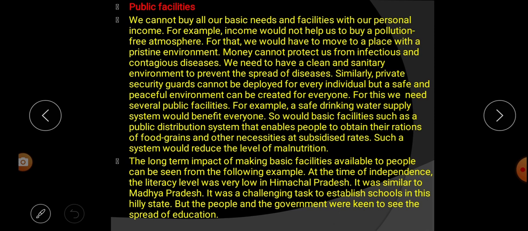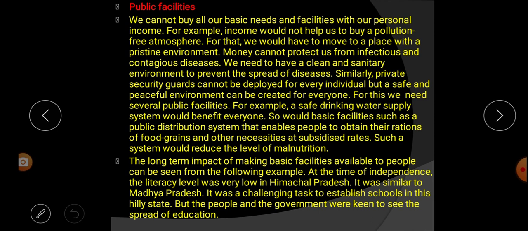Even if we have more money or good income, through that money we cannot purchase a pollution-free atmosphere. Can we? No. For that we would have to move to a place with a pristine environment, where there is no pollution.